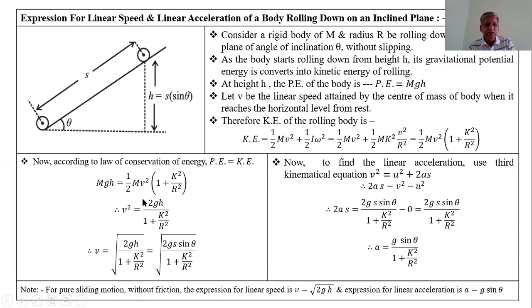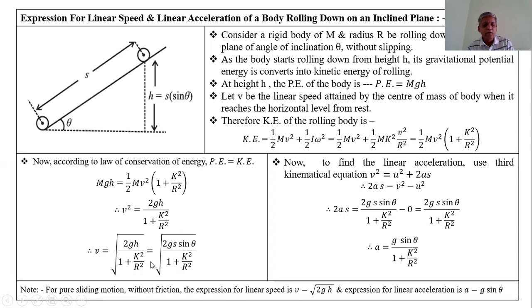But h is equal to s sine theta, where s is the displacement or distance traveled by the body during the rolling motion.